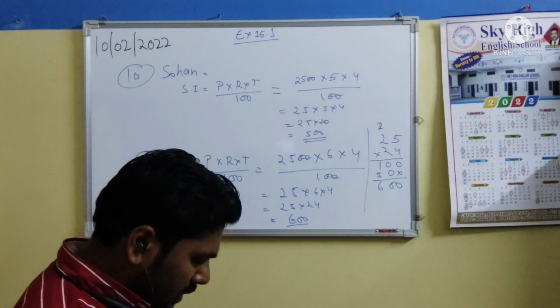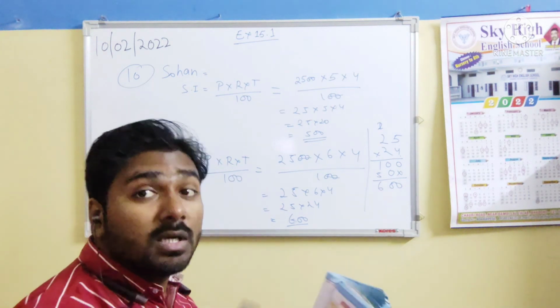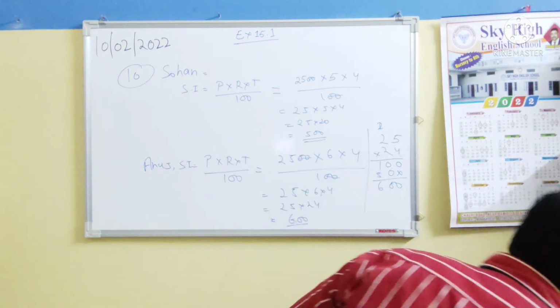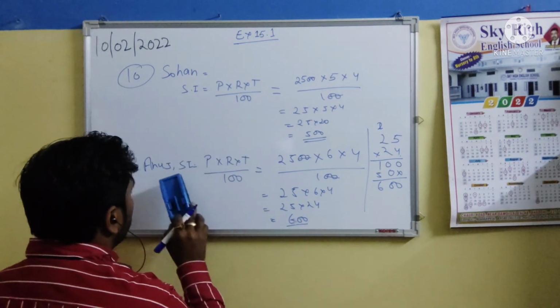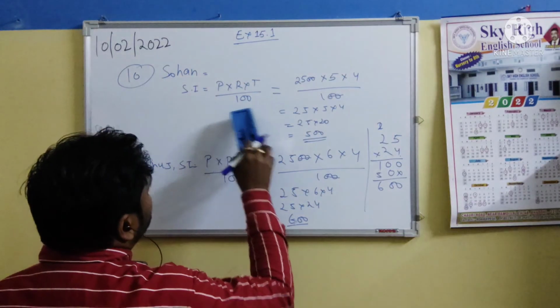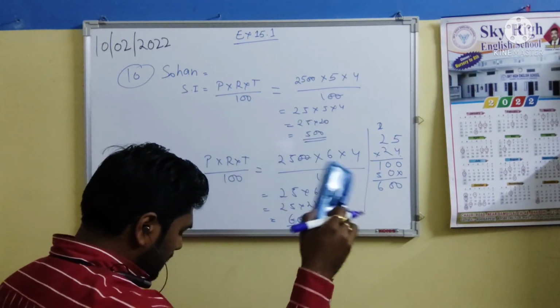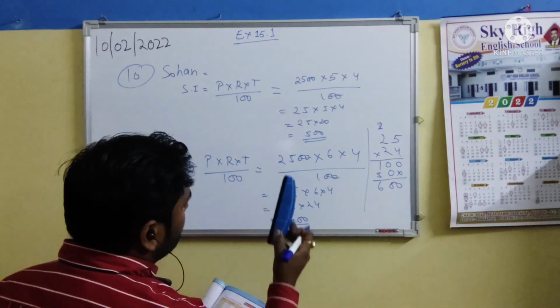So calculate the profit earned by Sohan at the end of 4 years. How much did Sohan earn from the same amount? We know that Sohan has given the amount to Anuj and got 600 as a return, and he has to pay 500 to Seema because he borrowed the amount from Seema. So the total benefit was 100 rupees.